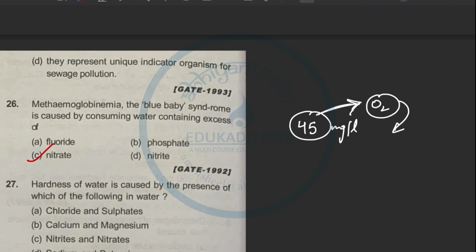Nitrite is not the problem. Nitrite is the last stage, that is good. That indicates that all the deoxygenation has happened and water is now properly cleaned.